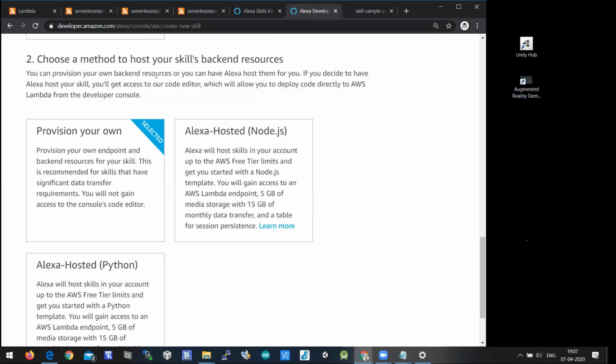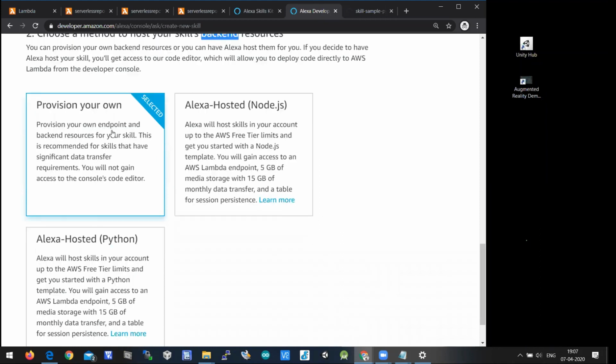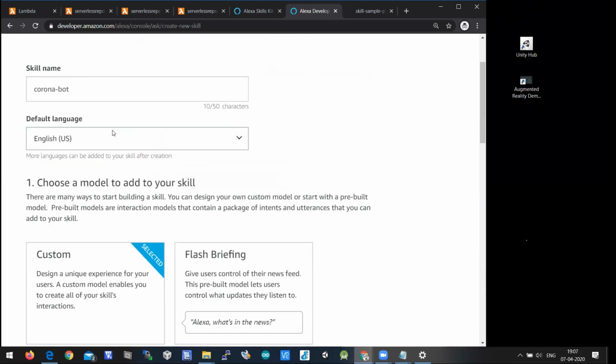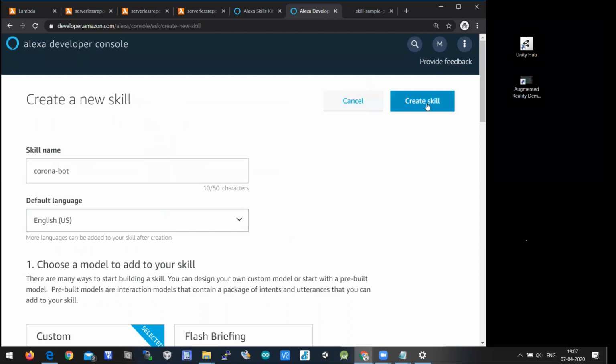And choose a method to host your skill's backend resources. As I said, backend in the sense, we have created a Lambda function, so provision on your own. It's already hosted in my Lambda. So I'll go for this, which is selected by default. I'll go for create skill.